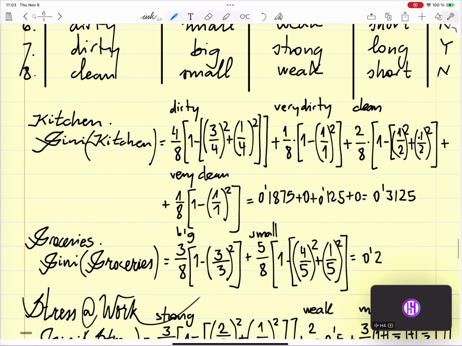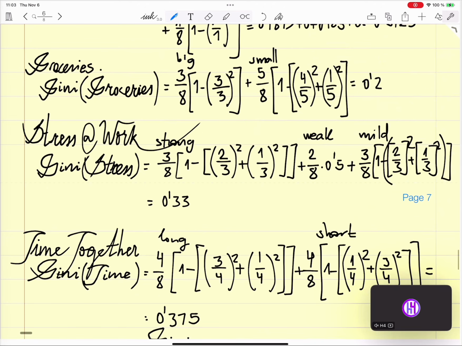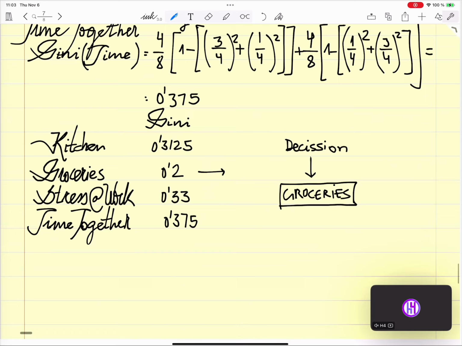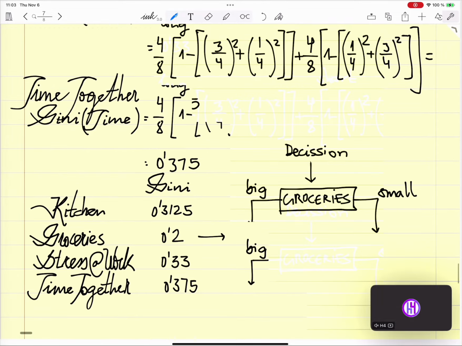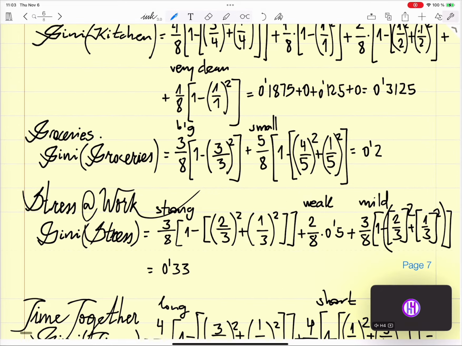We have big or small. For big, we had a Gini of 0.